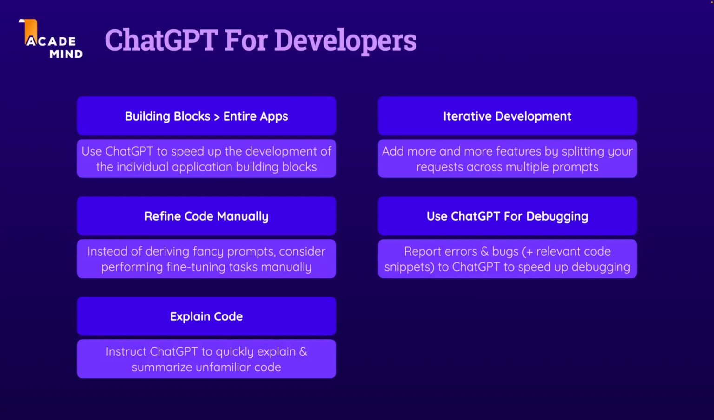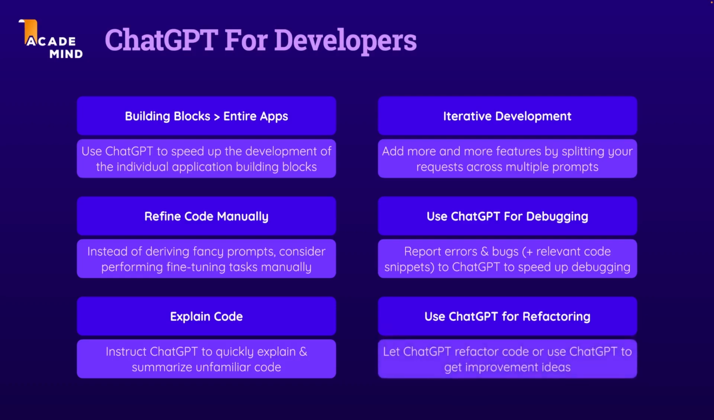Now, another area where ChatGPT can be useful for you as a developer is refactoring and optimizing your code. Because as you probably know from experience, being a developer also means that you often refactor code. You split code across multiple files, you change variable names, and so on. And ChatGPT can help with that as well. You can let ChatGPT refactor your code or use ChatGPT to get ideas on how your code could be improved.